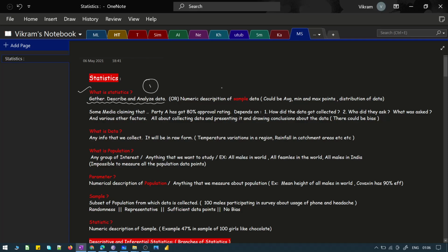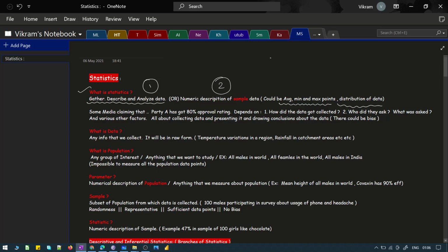There is one more definition which is more precise. It is also referred to as a numeric description for the sample data. Okay, so any description about the sample data is referred to as a statistic. It could be an average, it could be minimum value, maximum value, or it could be about the distribution of the data. Okay, so all these things, when you measure against the sample, it is referred to as statistics.